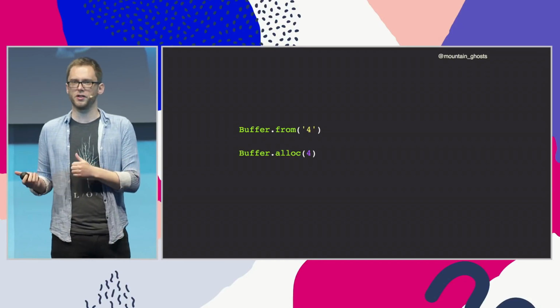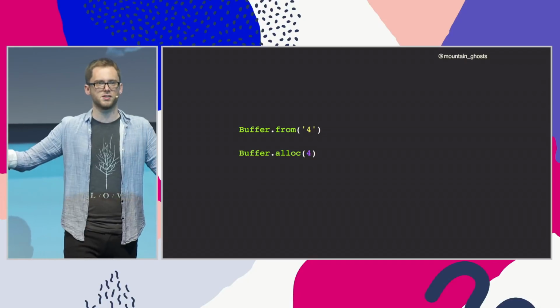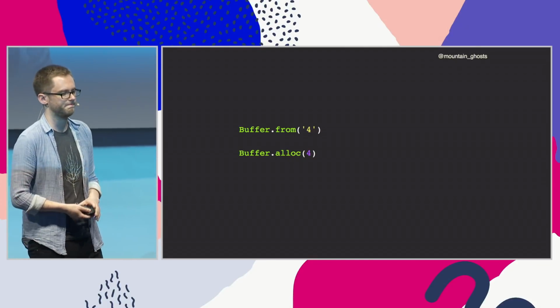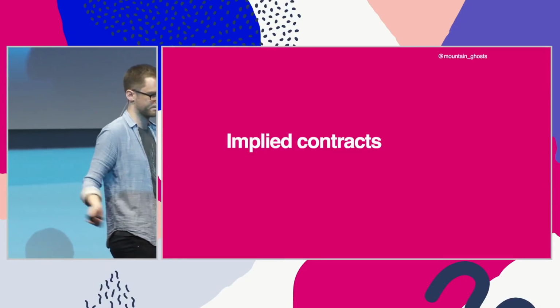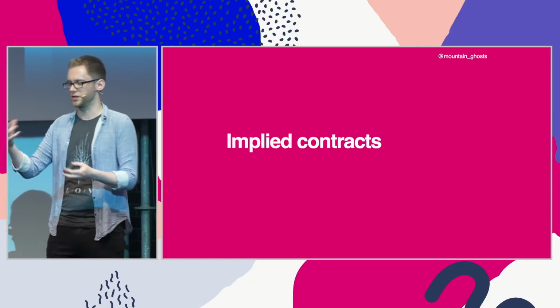Either they want a buffer that contains the byte data for a string, or they want a buffer that is a fixed size of memory. And now you've made it unambiguous. The user is saying what they want. So it's not just about the return values that our programs have and how things are consuming them.